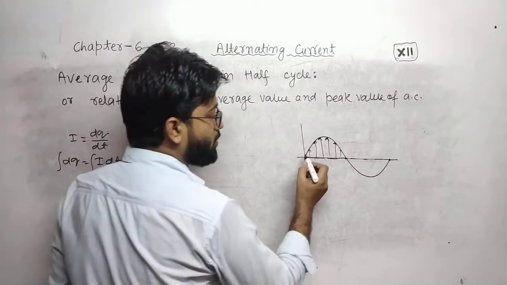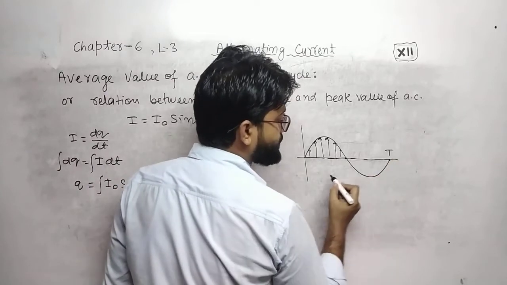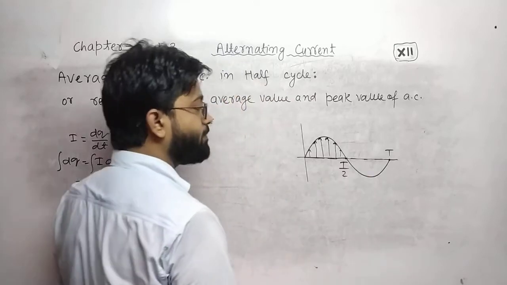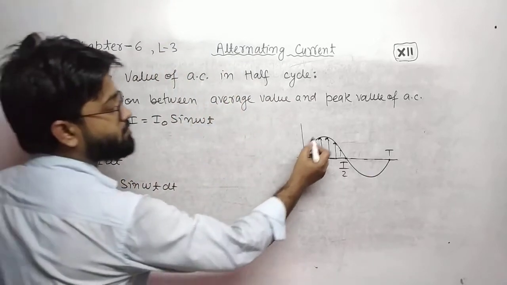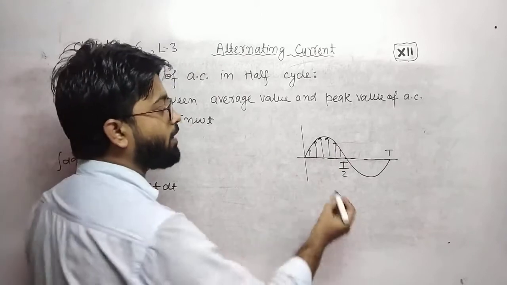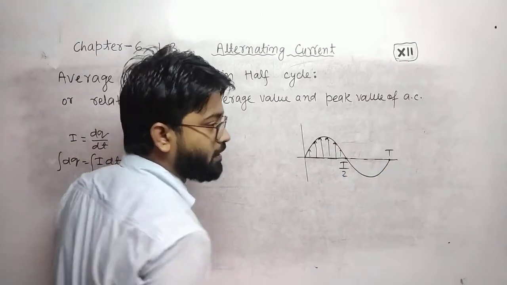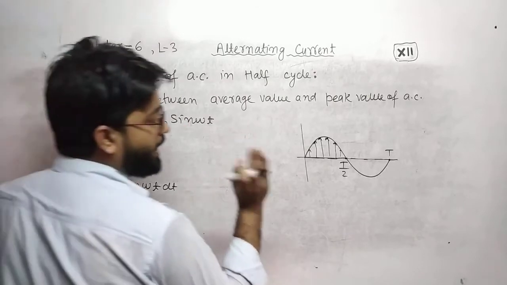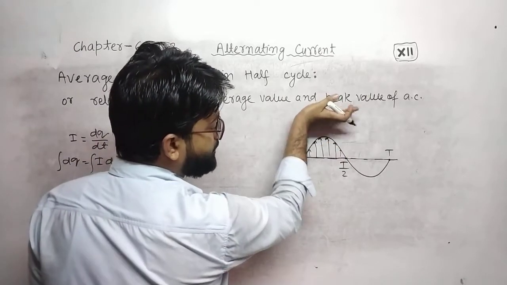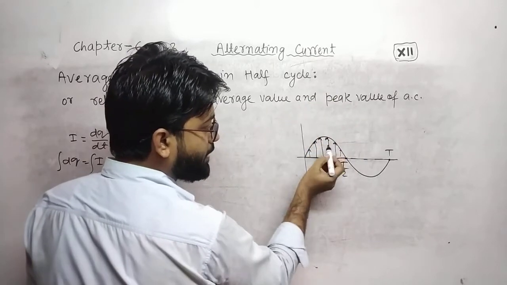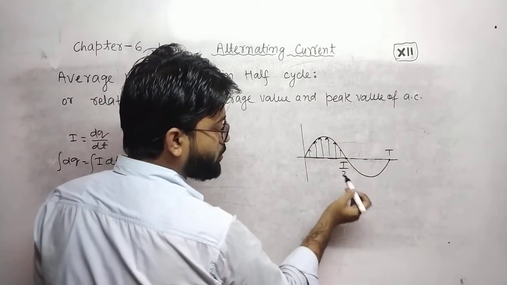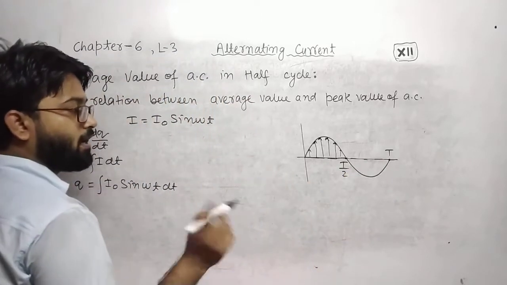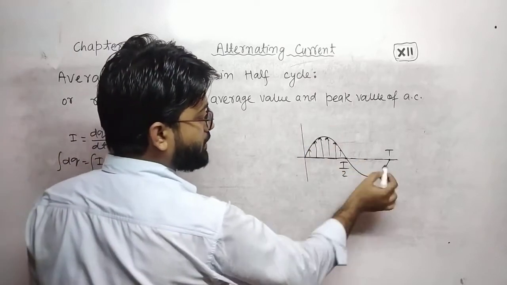In a half cycle, because the complete cycle has time period T, for half cycle the time will be T by 2. You can integrate from 0 to T by 2, which is a half cycle, or from T by 2 to T, which is also a half cycle in the opposite direction. The magnitude will be the same, but one will be positive and the other negative.